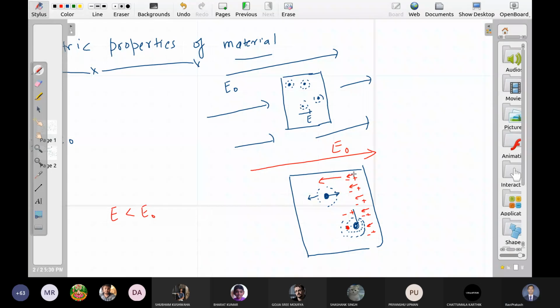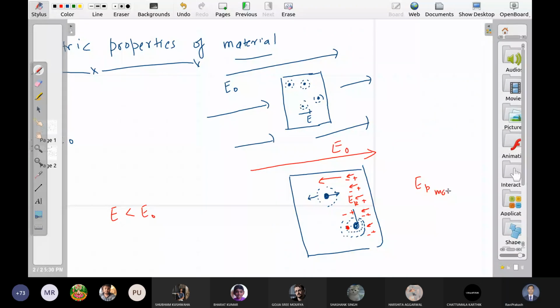Let us say this induced or this dipole field is EP. P means dipole. Can EP be greater than E naught? No, sir. So EP can have maximum equal to E naught.